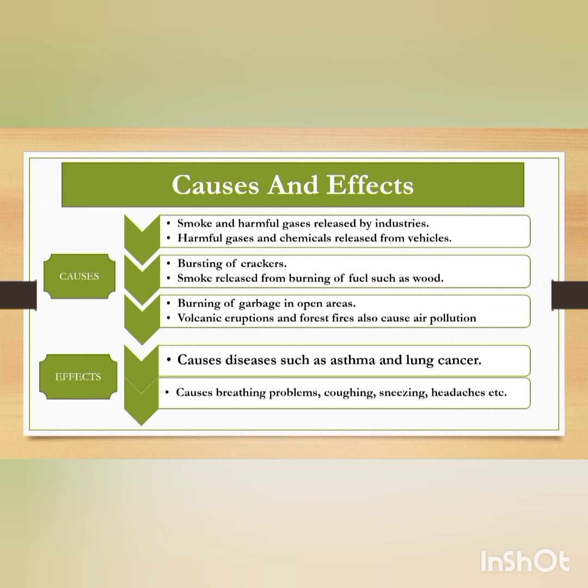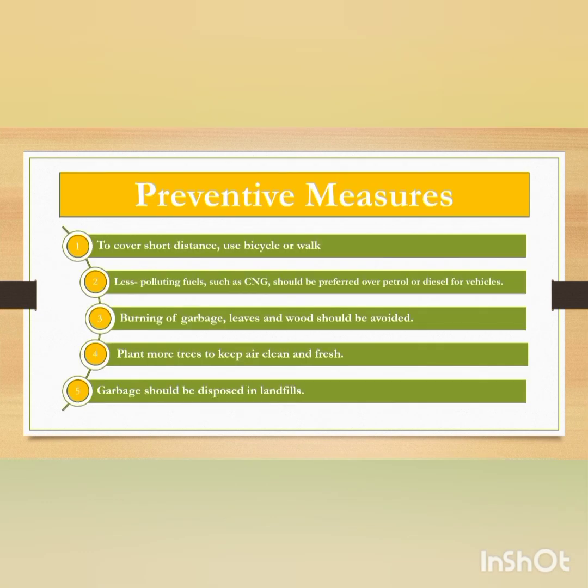Now let's see what are the effects of air pollution. So many things are causing air pollution, but what are the effects on human beings? It causes diseases such as asthma and lung cancer, due to which we get asthma or lung cancer. It also causes breathing problems, coughing, sneezing, headaches, and so many others. So all these are the effects of air pollution. To get rid of it, to control it, there are certain preventive measures also to keep our air clean. Now let's see that.